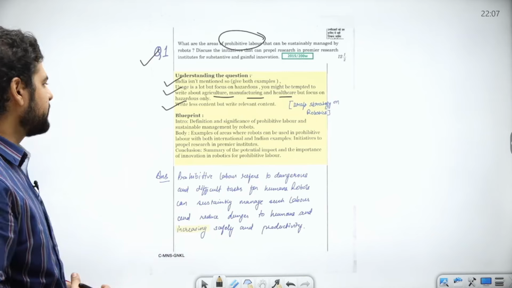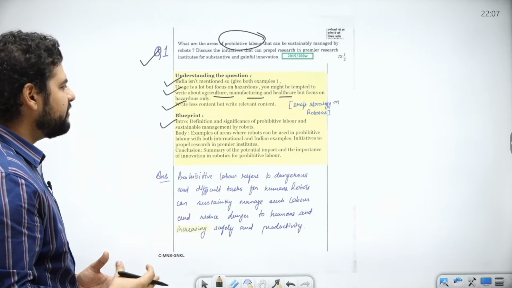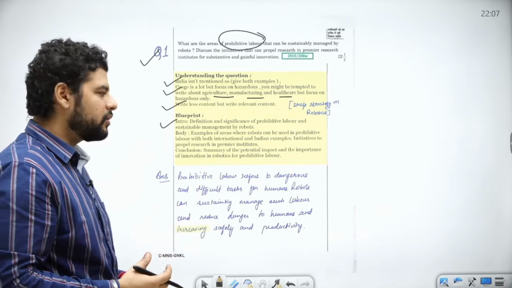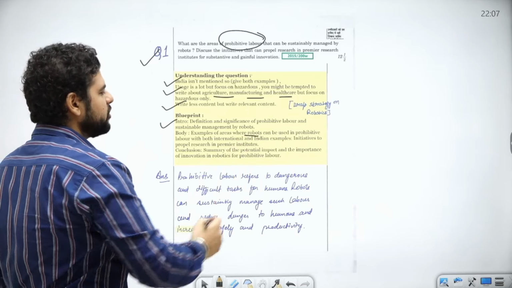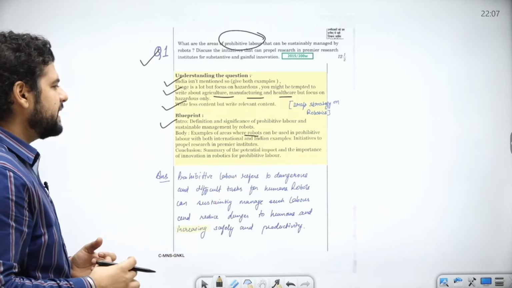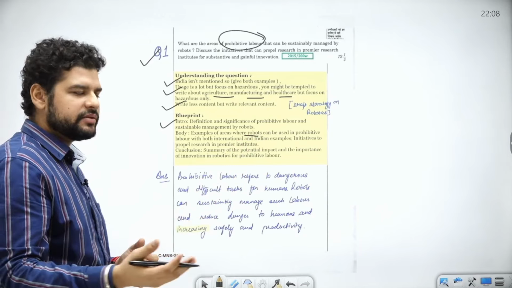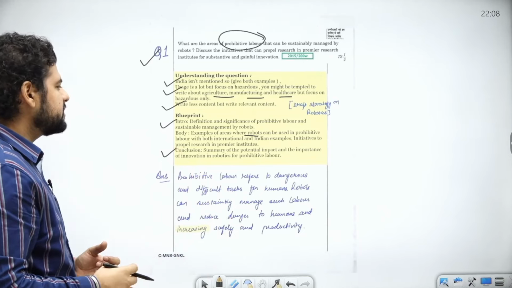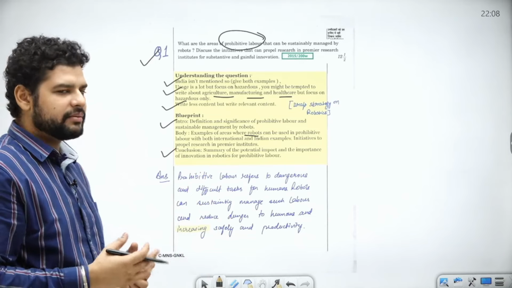Holistic content. So what is a blueprint? First of all, in the introduction, go with the definition and significance of prohibitive labor and how it can be sustainably managed by robots. In the body, you focus on examples where robots can be used in prohibitive labor with both Indian and international examples. And of course, we will discuss the initiatives for propelling research. Conclusion: summary of the potential impact and importance of innovation in robotics for prohibitive labor.